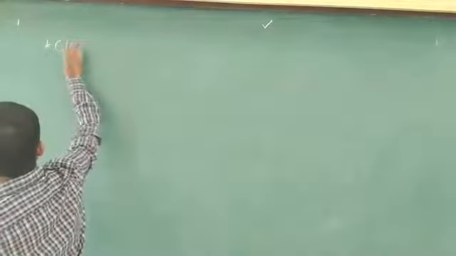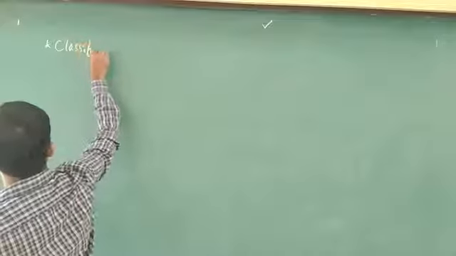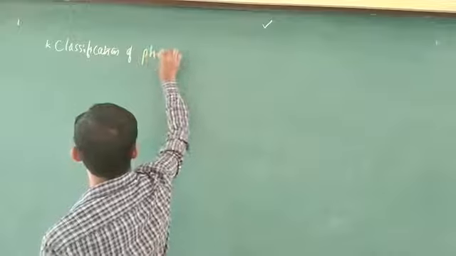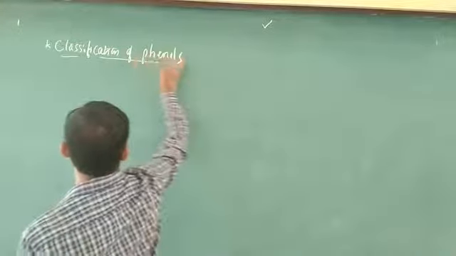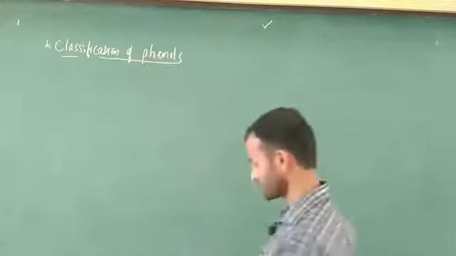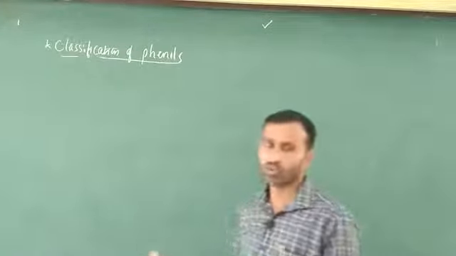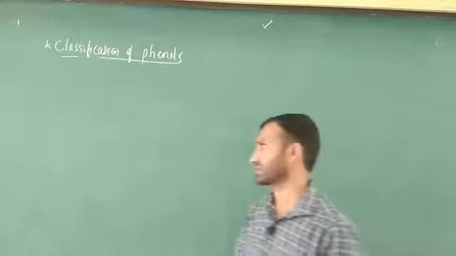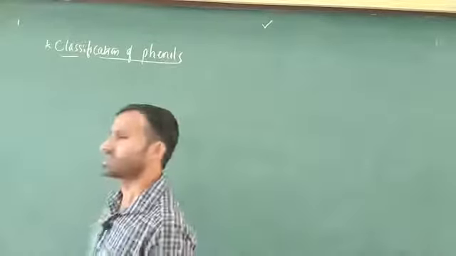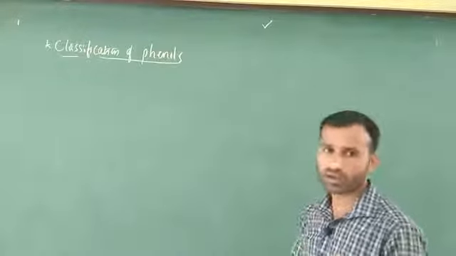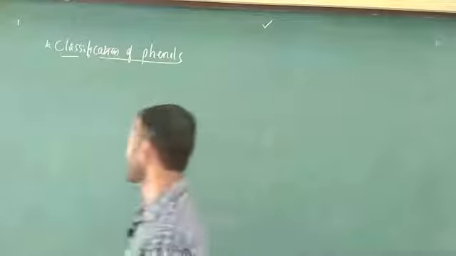Okay friends, the next one is the classification of phenols. Classification of alcohol completed. The next one is classification of phenols. In this case, phenols are classified the same way: monohydric, dihydric, etc. If two OH groups are there, they use words such as ortho, para, and meta.